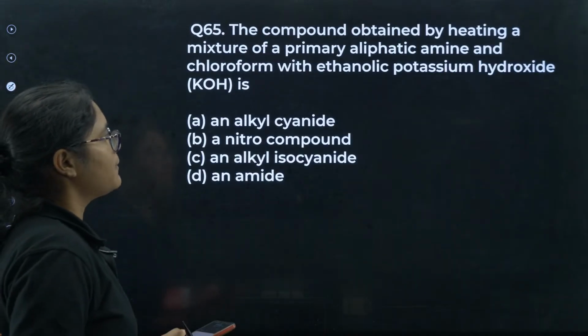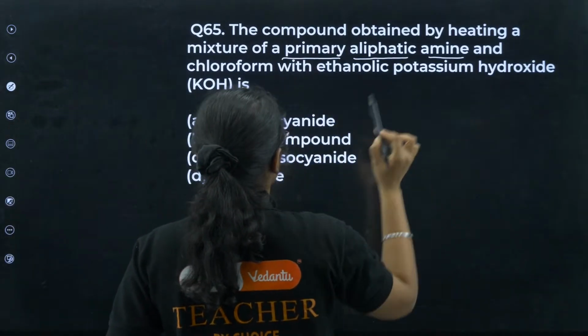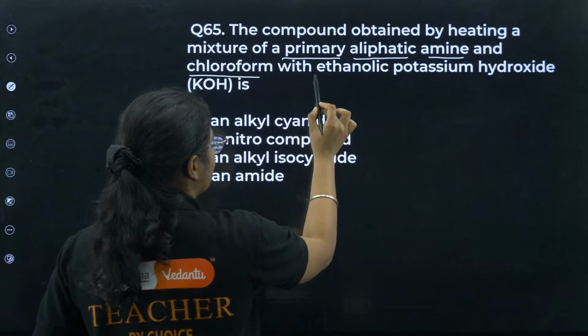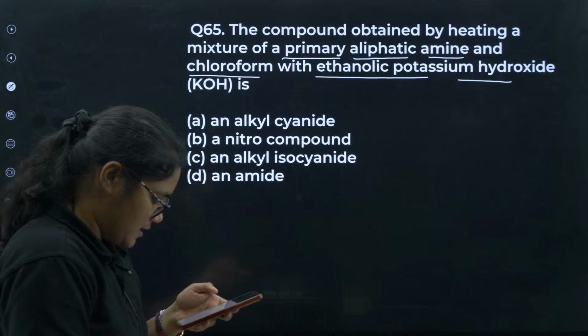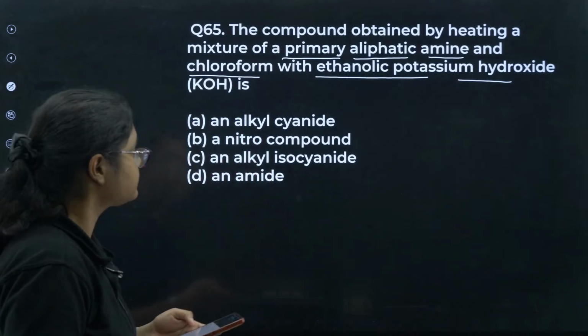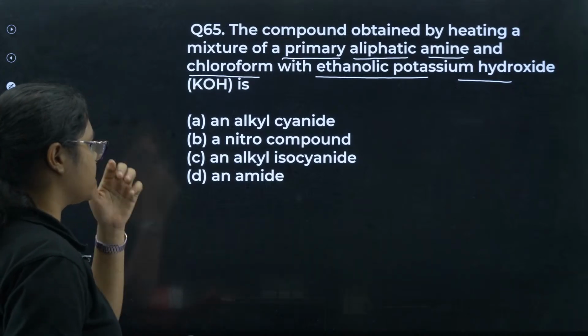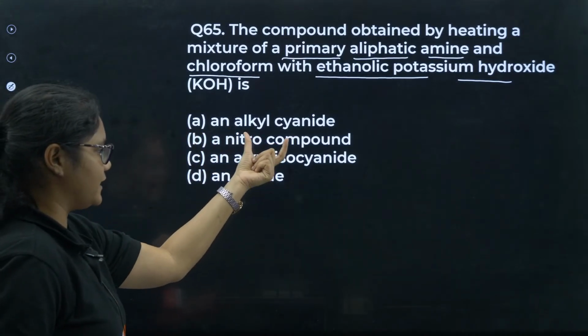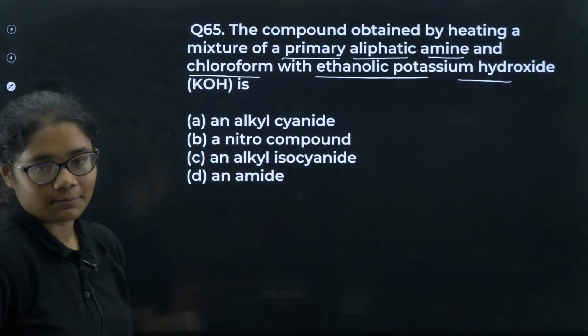65. The compound obtained by heating a mixture of primary aliphatic amine and chloroform with ethanolic potassium hydroxide is. Just now we have discussed this question. Very easy question. This is very easy question. What will be the product here? Okay, so it is alkyl cyanide, a nitro compound, alkyl isocyanide and one amide group.